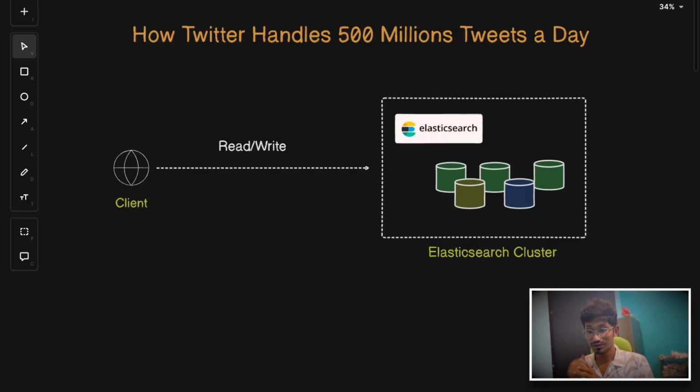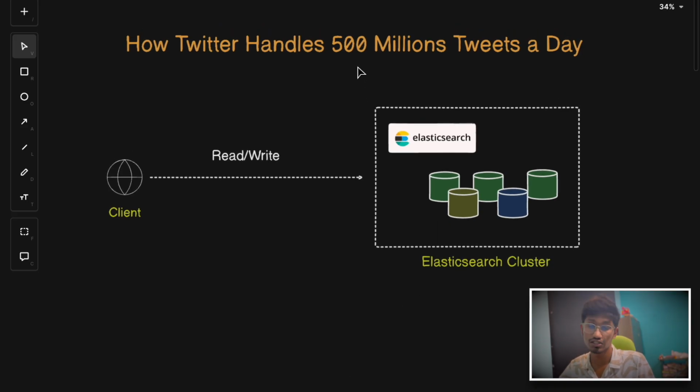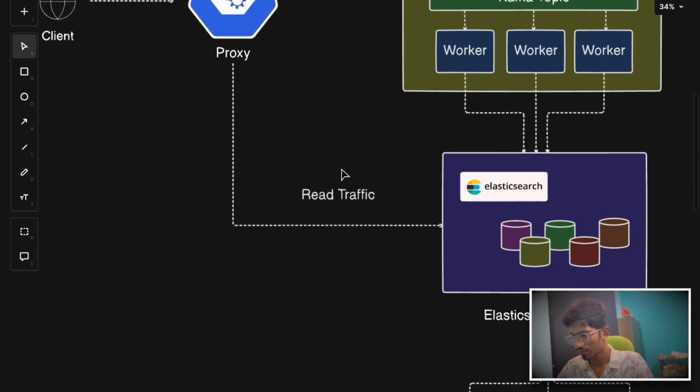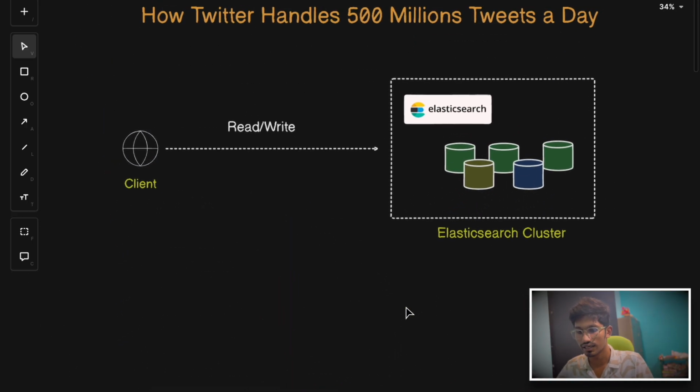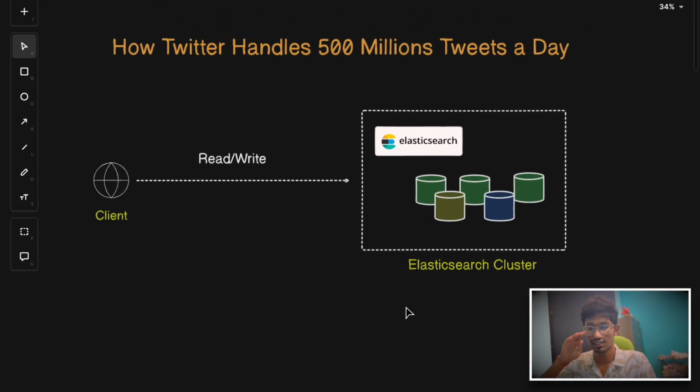In today's video, we're going to explore how Twitter has achieved its massive scalability and stability of its search infrastructure, and how it is able to cater to approximately 500 million tweets a day. That's a huge number, right? So we'll focus on three key components. First one is the proxy service, then there is an ingestion service, then there is a backfilling service. All right. So we'll explore these three services and explain how Twitter gradually evolved their systems throughout the years, and how they were able to handle this massive scale, right?